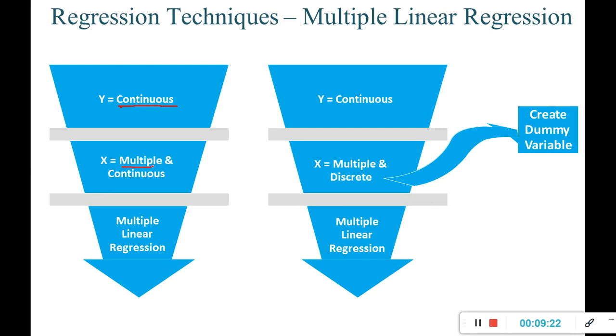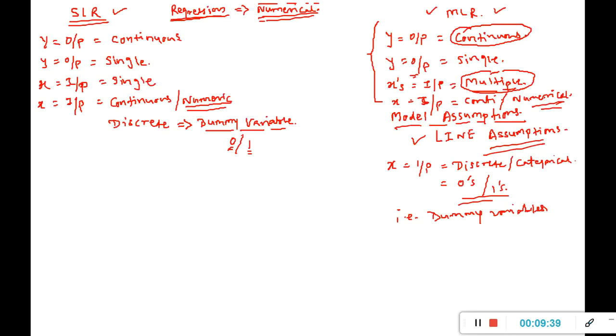My x can be multiple, can be continuous, or x can be multiple and can be discrete. But if my x is discrete, I am going to create the dummy variables. This is very important.